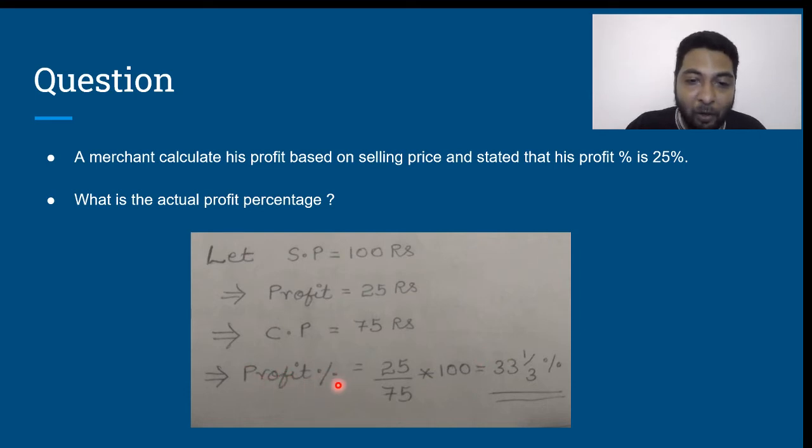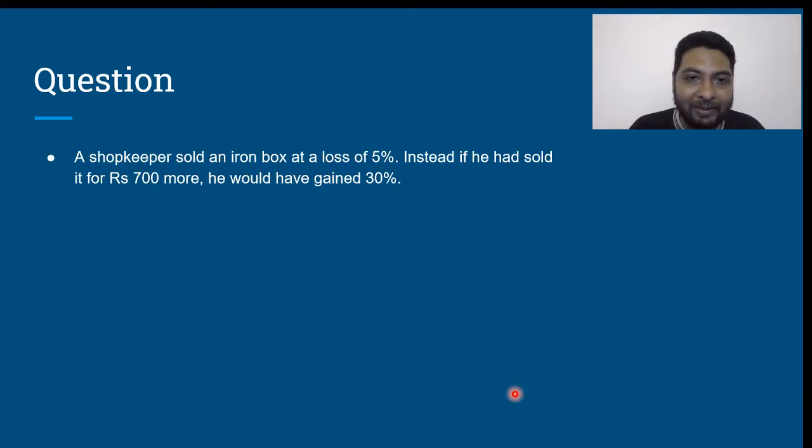So the answer is profit percentage is 33 1 by 3%. From the next question onwards, I will first try and explain it without showing you the solution. The point is to convey the message that these questions can be solved without using pen and paper. Okay? Let us look at this question.